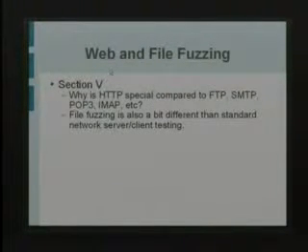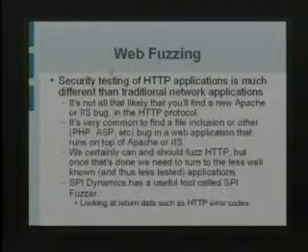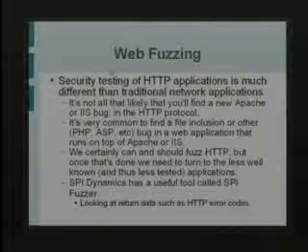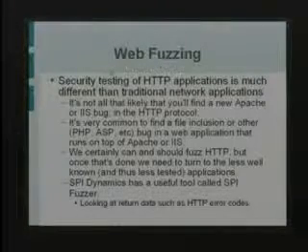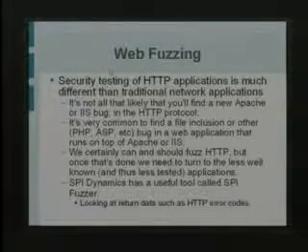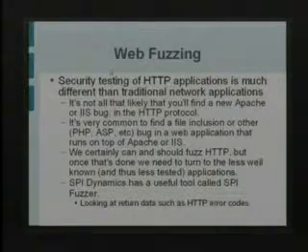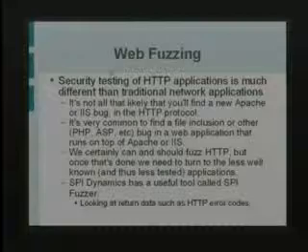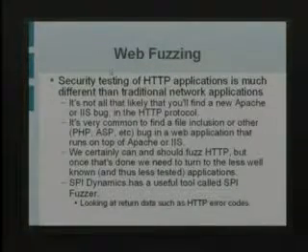So how is web and file fuzzing a little different? I just wanted to bring this up to show you that fuzzing is a little different depending on what you're fuzzing. For web auditing, I'm sure there are some web auditors in here. The chance that you're going to send bad HTTP GET requests to Apache or IIS right now and get the actual web server to crash, it could happen, but it's fairly low, right?